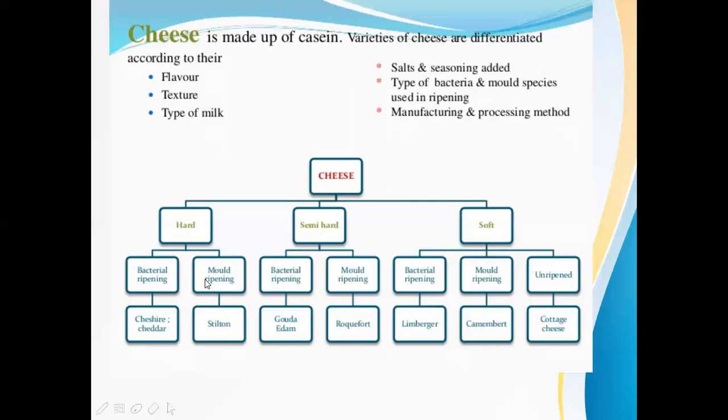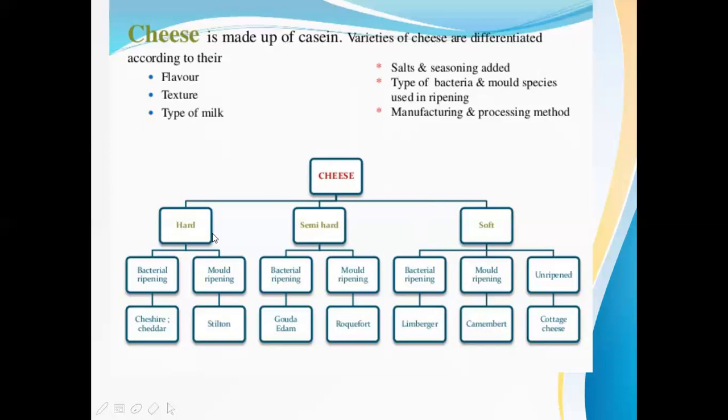How these different cheeses are produced depends on the type of inoculum, or the type of bacteria or fungi which you use in the ripening or fermentation process, and the manufacturing and processing method also results in different types of cheeses. So first let us understand the classification of cheese.